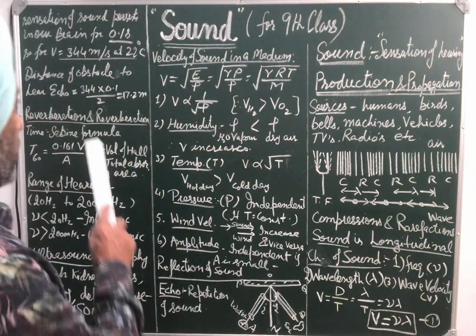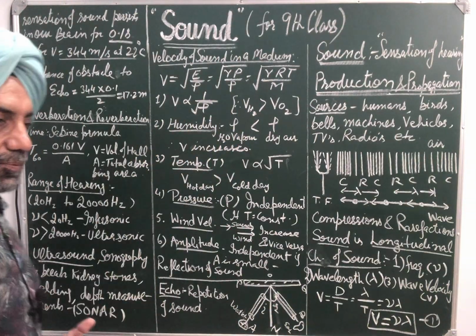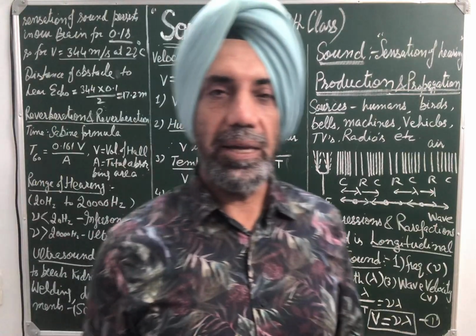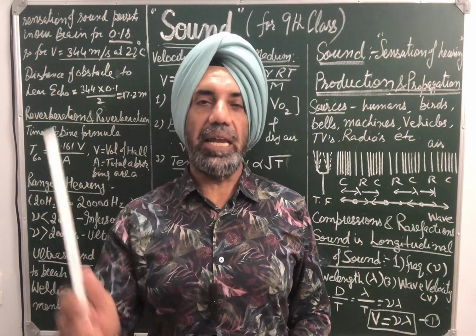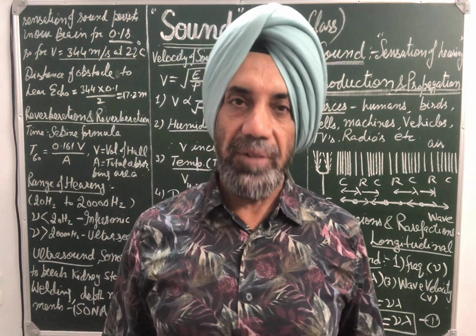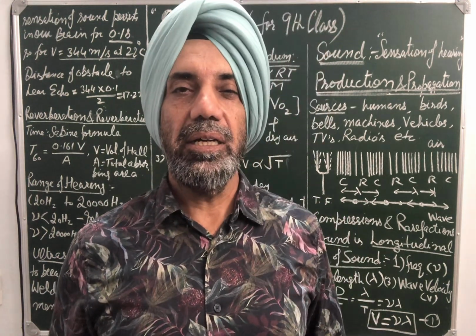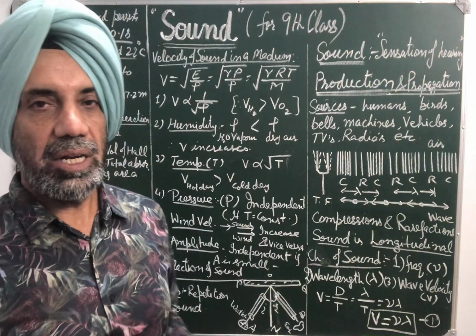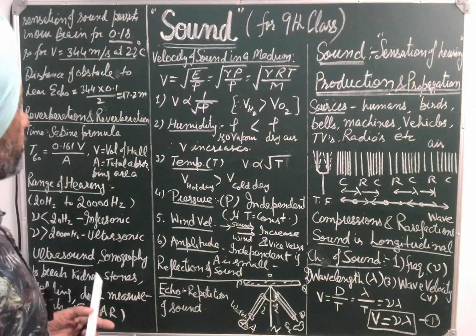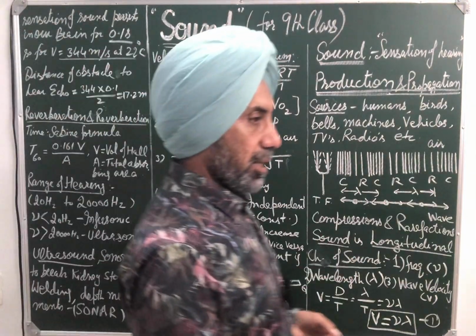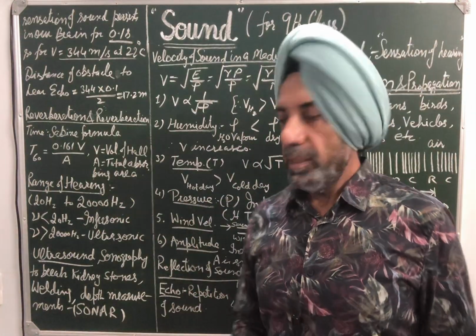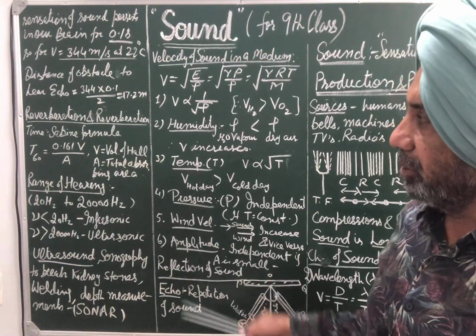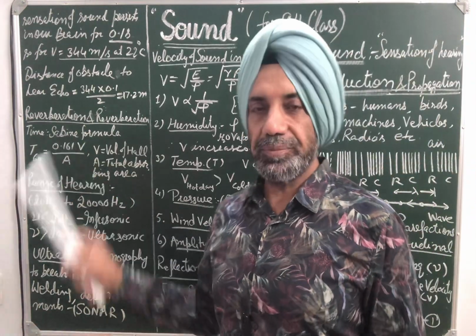So you have to remember this. The distance between the source of sound and obstacle should be at least 17 meter to hear echo of the original sound. Then what do you mean by reverberation? This phenomenon of reflection of sound causes reverberation.